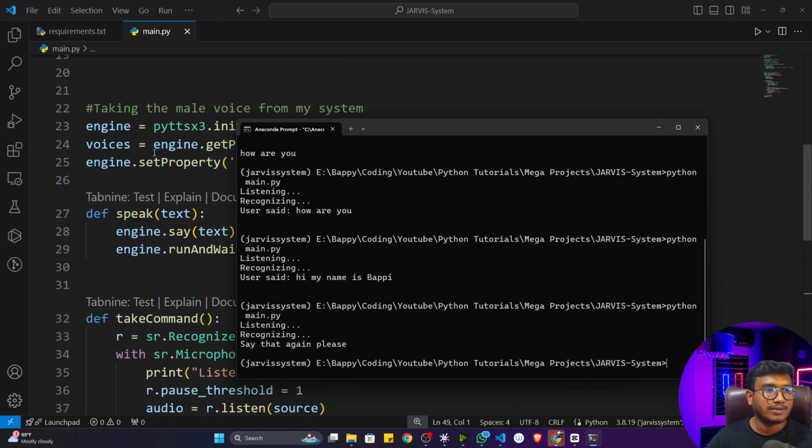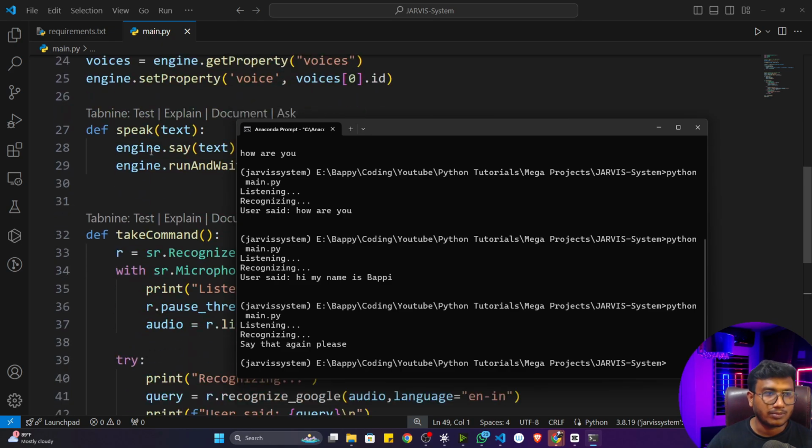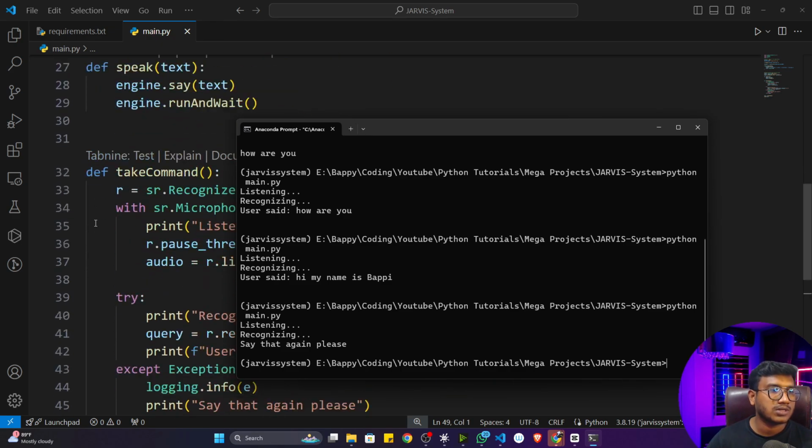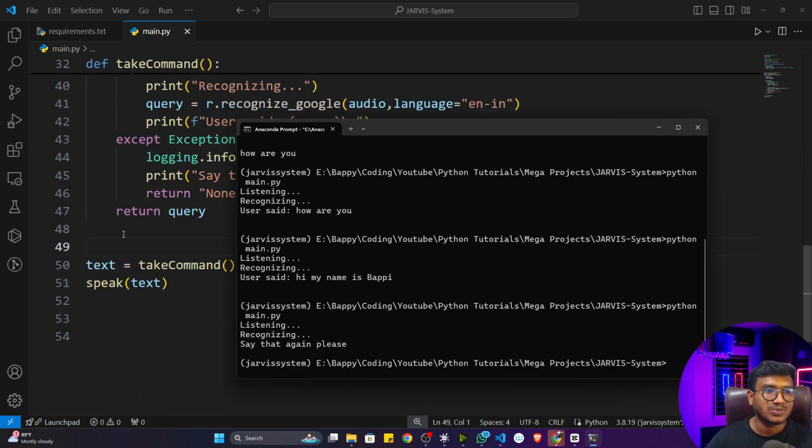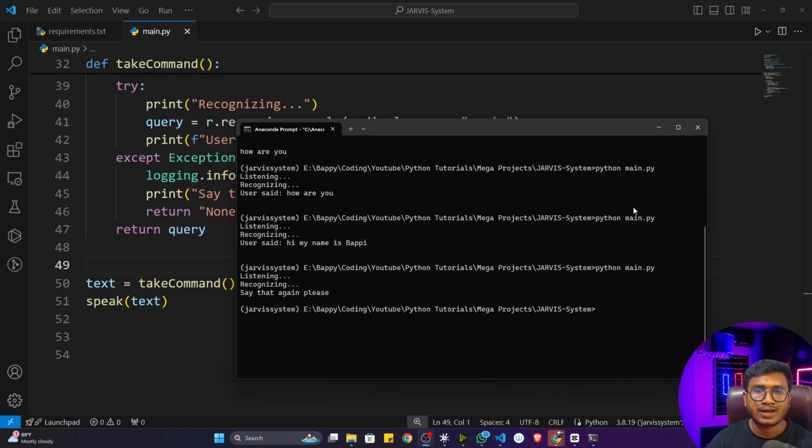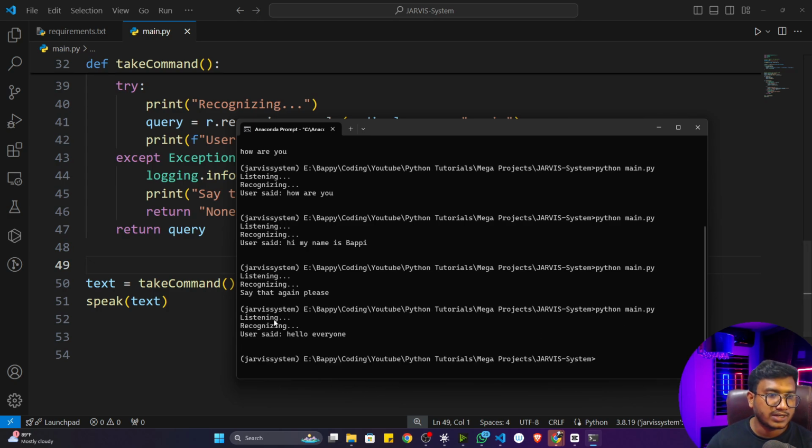So far whatever concepts we have learned, everything we are trying to use. We are using the functional concept, we are also using the exception handling concept, we are using different things. So guys, so far everything is working fine, but one issue you can see: every time I have to execute my file. See, I will execute my file. Hello everyone. It will recognize and see my code execution is terminated. That means again I have to execute the file again. So again it's an issue, right? Every time I don't want to execute my file, it should keep on listening to my voice.